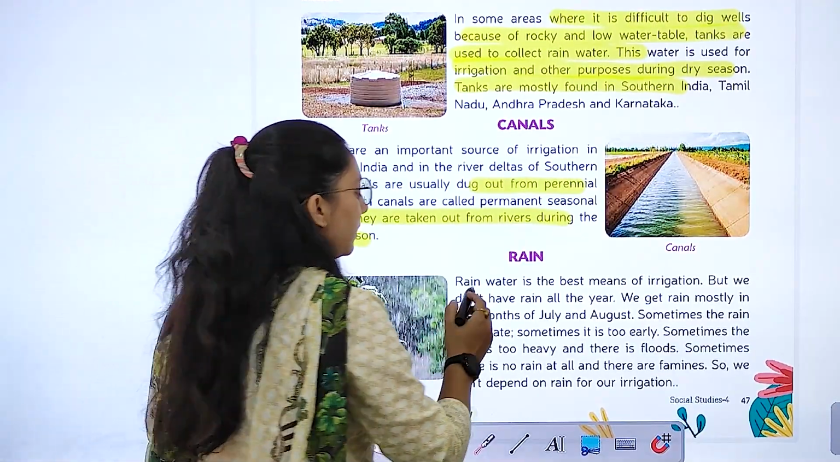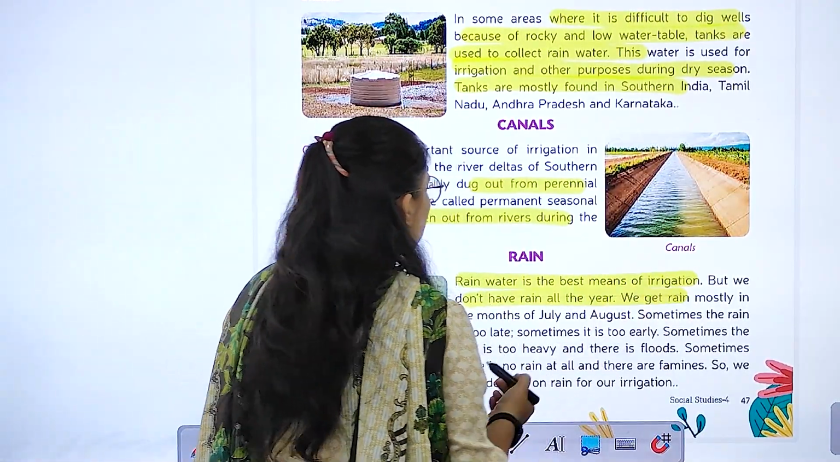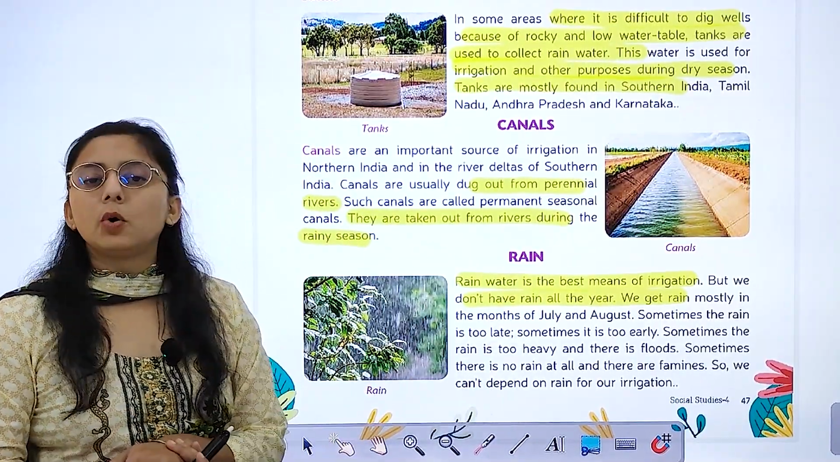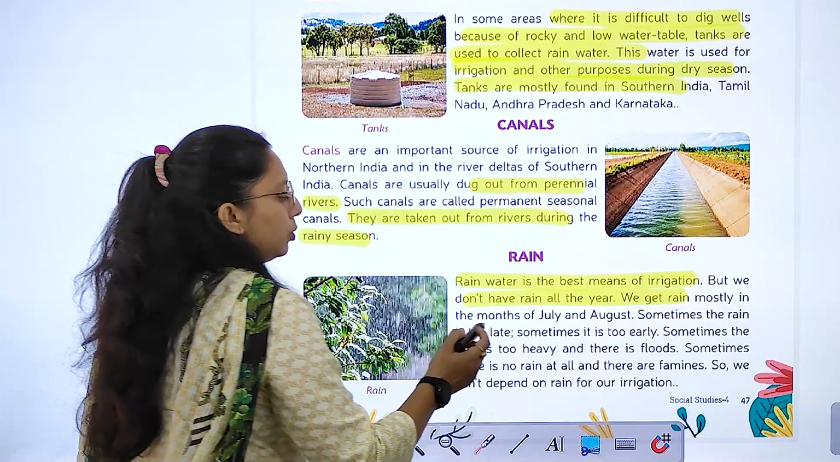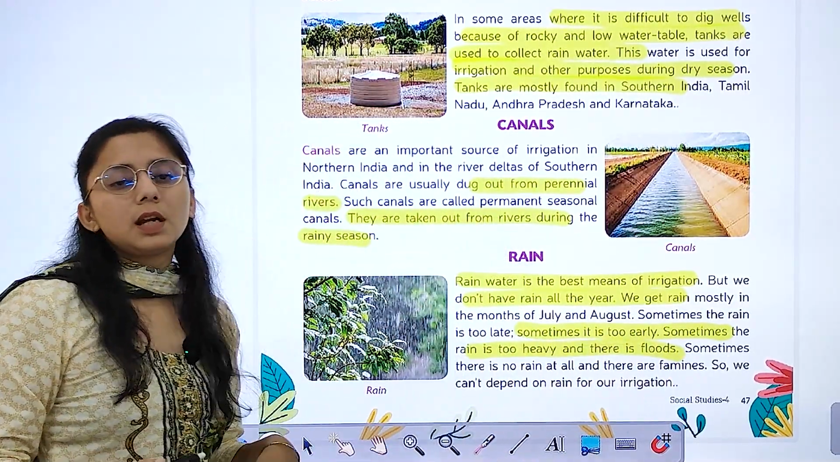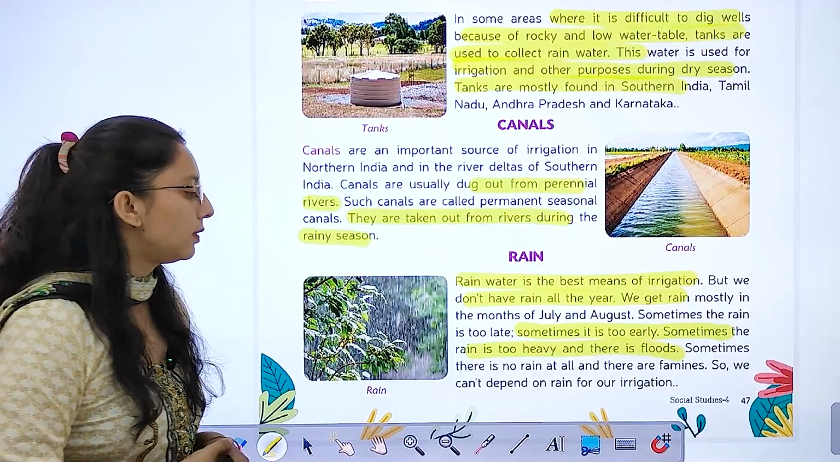Now rain. It is the best means of irrigation, but we don't have rain all the year. We get rain mostly in the months of July and August. And sometimes the rain is too late, sometimes too early. Sometimes the rain is too heavy. Flood हो जाता है, कभी बिल्कुल नहीं होती है कि सूखा पड़ जाता है, drought वाली condition होती है.